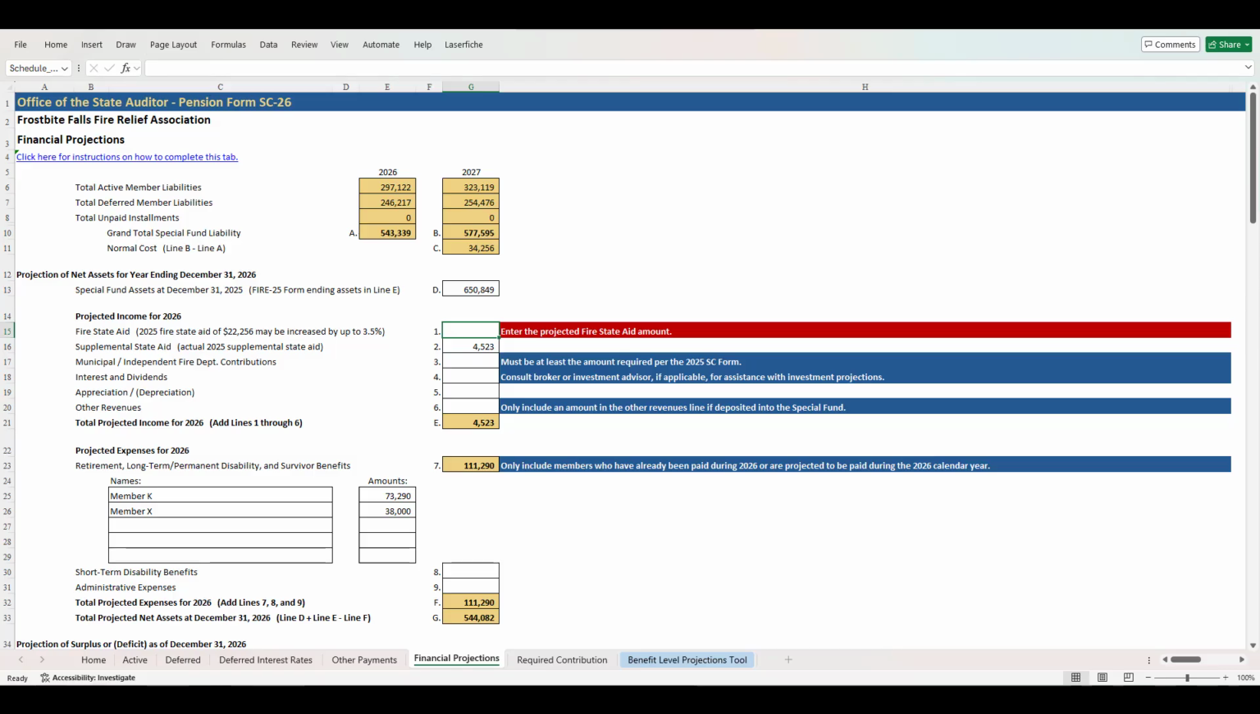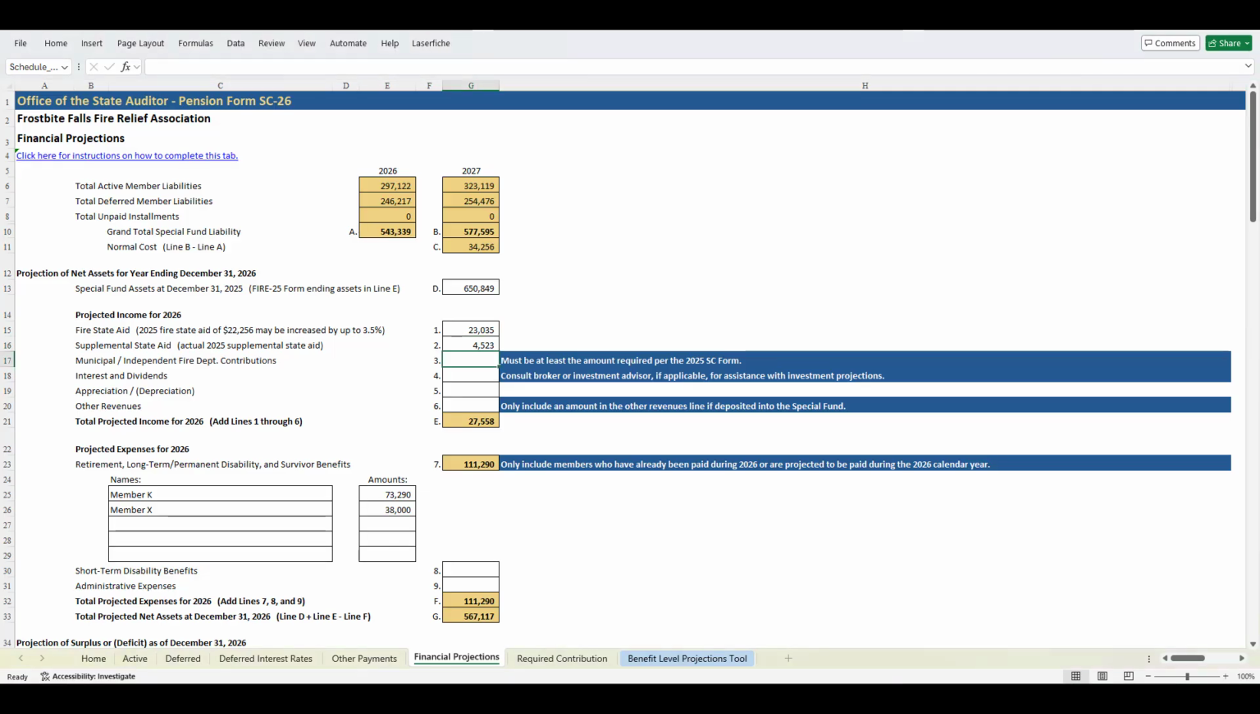To complete the projected income section, continue with entering the prior year Fire State Aid amount in line 1. State law allows relief associations to project an increase in Fire State Aid of up to 3.5% from the prior year amount. On line 2, the prior year supplemental state aid amount will be pre-populated. State law requires that the actual prior year supplemental state aid amount be used as the current year projection. Please review the populated data to ensure accuracy.